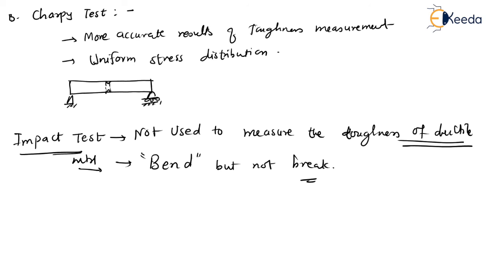So this is about toughness and its measurement. For ductile material you can go for the area measurement method under the stress strain curve. So dear students, this is about the toughness of the material.